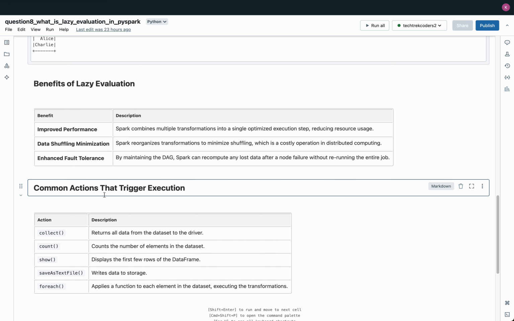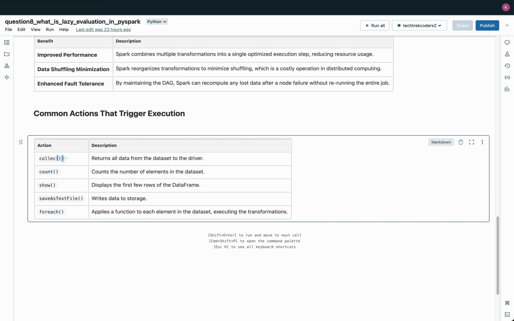Common actions that trigger execution. Collect. The collect action retrieves all data from the dataset and brings it to the driver node. This action is useful when you need to analyze or manipulate the results locally on the driver, but it should be used with caution. For large datasets, collect can consume a significant amount of memory and may even cause memory overflow if the dataset is too large to fit into the driver's memory.